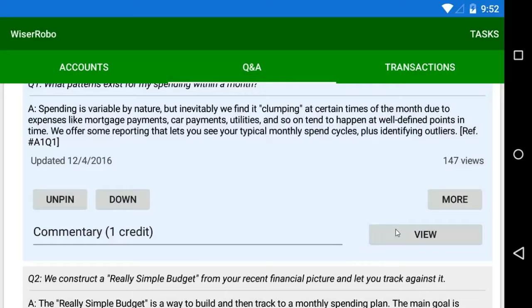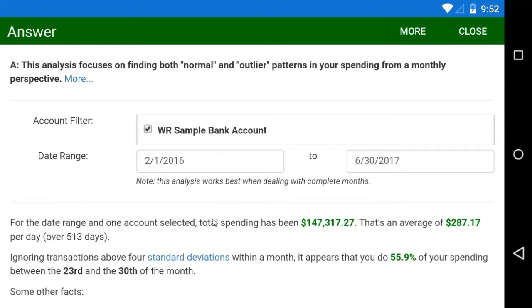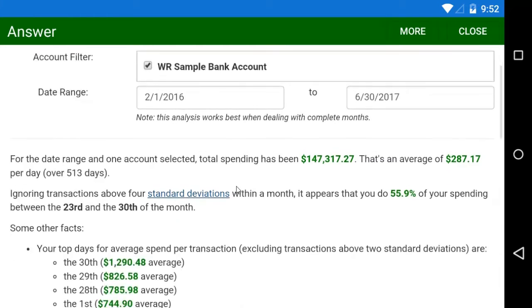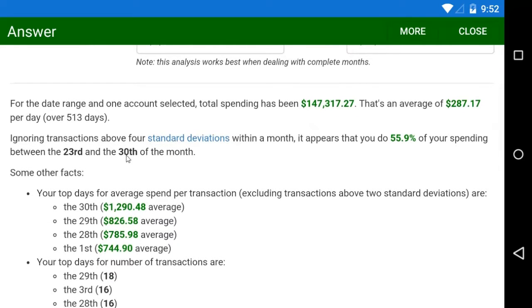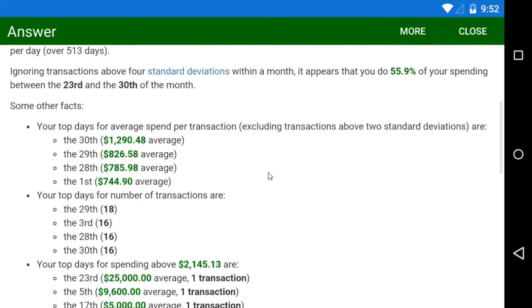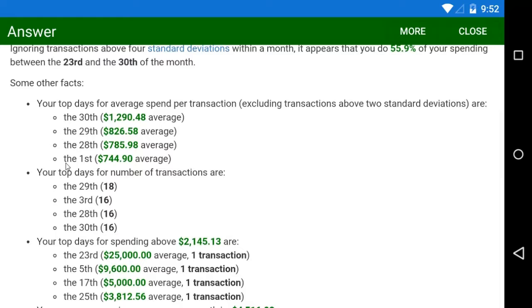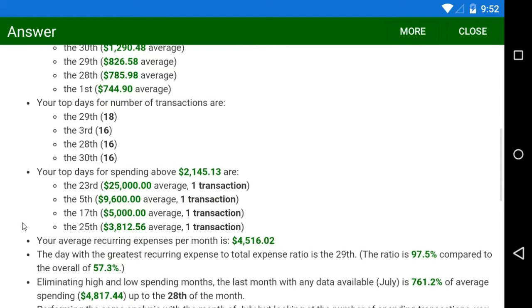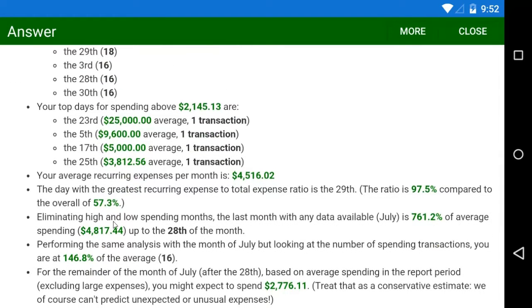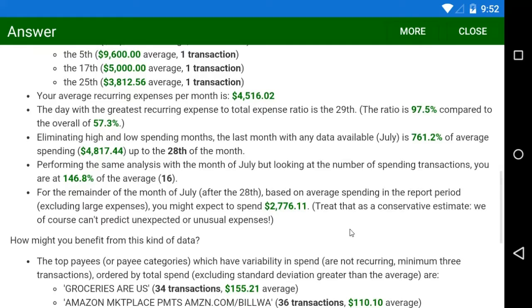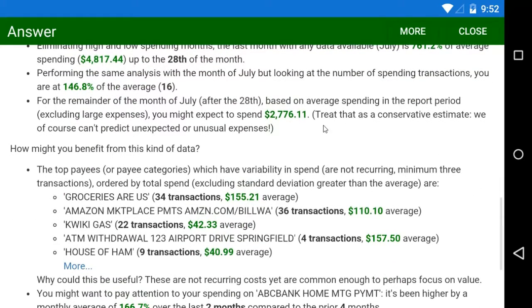So this format is more of a personal advisor discussing facts about your spending with you. For example, we're being told here that our greatest spending is between the 23rd and the 30th of the month, which thankfully agrees with the chart we just saw. But it's giving us more details, such as specific average spend amounts by day, and here it's calling us out on the fact that for the current month, we're spending way more than normal, and we might have a good reason for that, but it's worth noting. And here it's telling us how much we might expect to spend over the remainder of the current month.